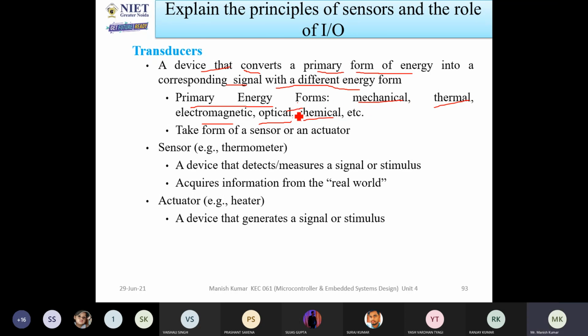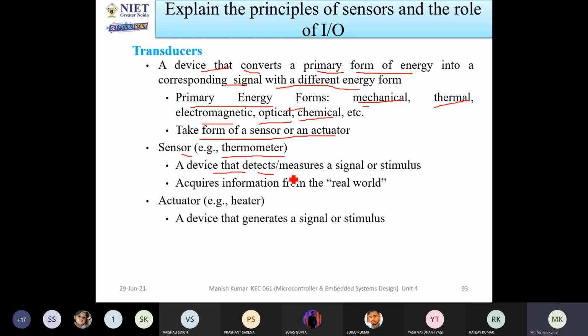And if you want to convert to the corresponding signals, it means you are going to electrical signals. Okay, and this is done by sensors and actuators. So this type of energy form will be considered either as sensors or actuators. If we talk about sensors, the example I have written is a thermometer. What will the thermometer do? The thermometer will sense the temperature.